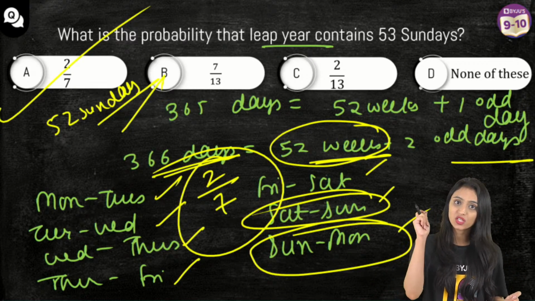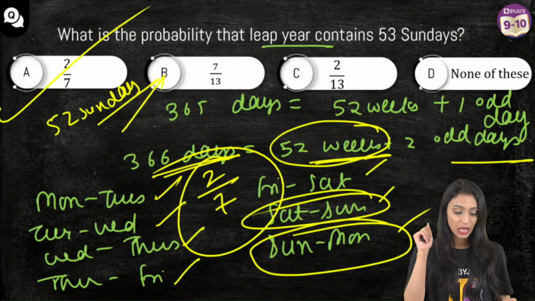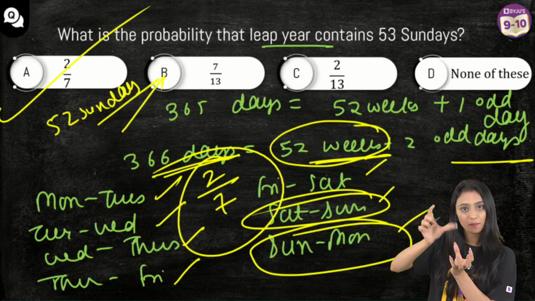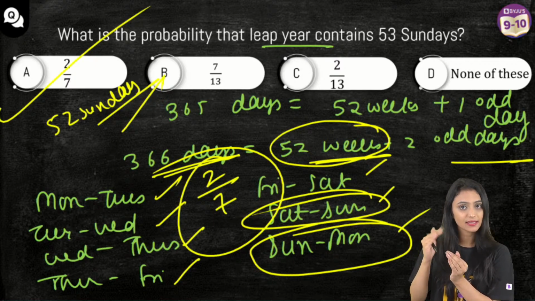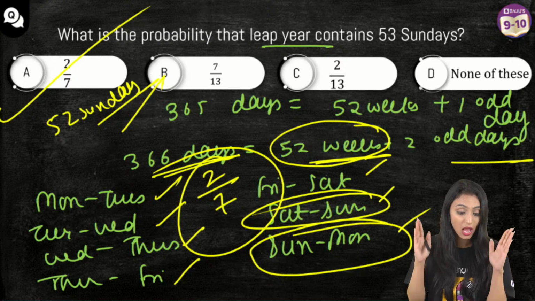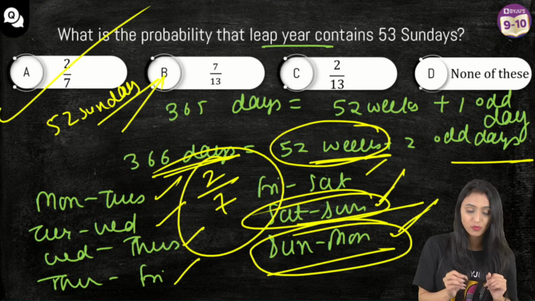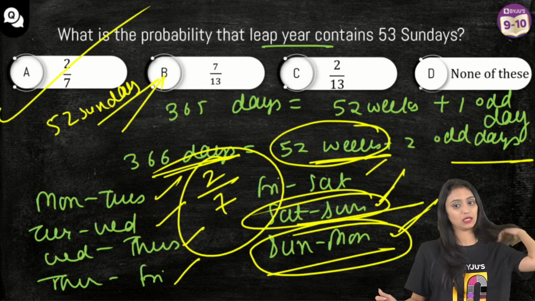Now it's a matter of just one of those 2 days, what those 2 days would be, right? Now you see, I made the combinations. Either it could be Monday, Tuesday combination, Tuesday, Wednesday, Wednesday, Thursday, Thursday, Friday, Friday, Saturday, Saturday, Sunday, and Sunday, Monday. 7 total combinations. Out of that, favorable cases, if you see, where is Sunday coming? In these 2 options. 2 combinations are favorable, so 2 by 7 is the probability.